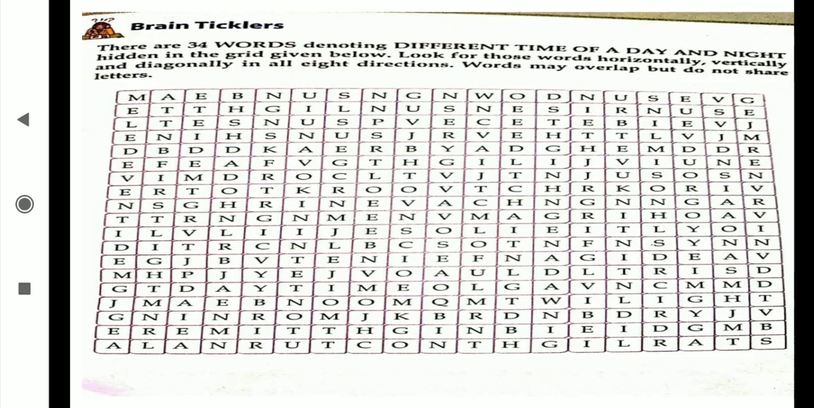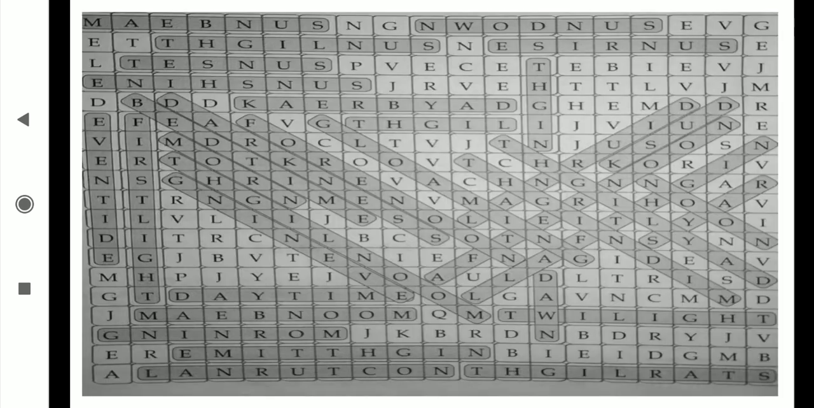Okay. Now this brain ticklers puzzle is there. 34 words denoting different times of a day and night. We have to find them vertically, horizontally and diagonally in the 8 directions. Now I have given answers to all these examples. Like you can find this diagonally, vertically, horizontally, like night is there, evening is there, midnight is there, like daytime. Okay. Moon, bedtime, like that many are there, moonbeam and all, morning, that you have to find out and you are going to fill in the textbook.